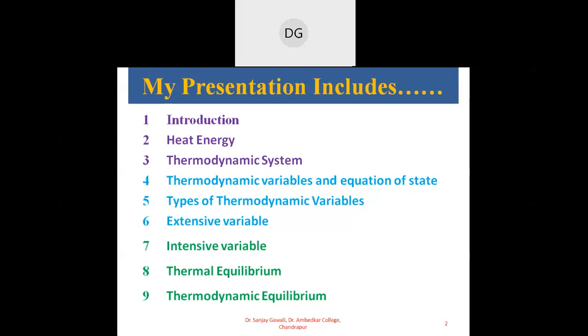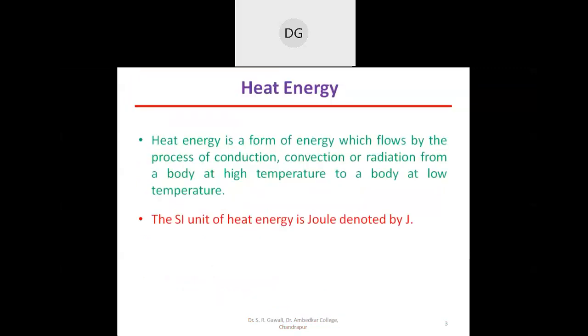There are two types: one is the extensive variable and another is the intensive variable. We will study the definitions of these extensive and intensive variables and examples of them. Then what is meant by thermal equilibrium, and lastly we will discuss thermodynamic equilibrium. So this will be all of today's presentation.